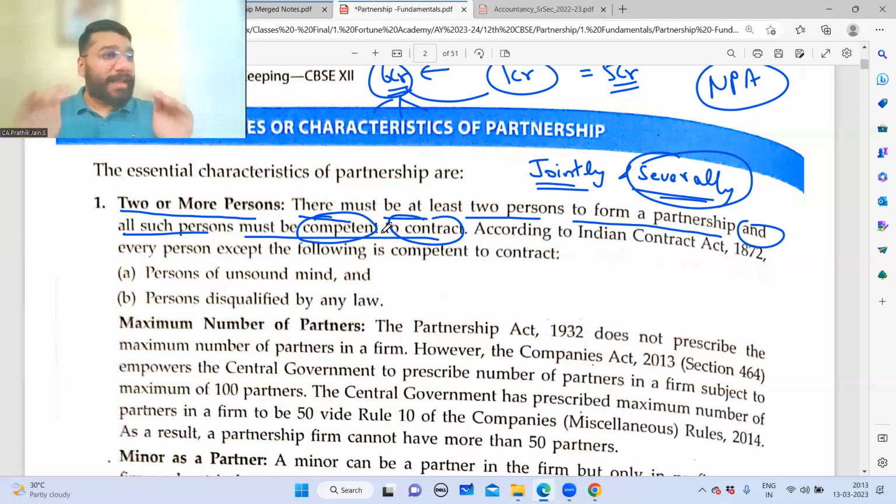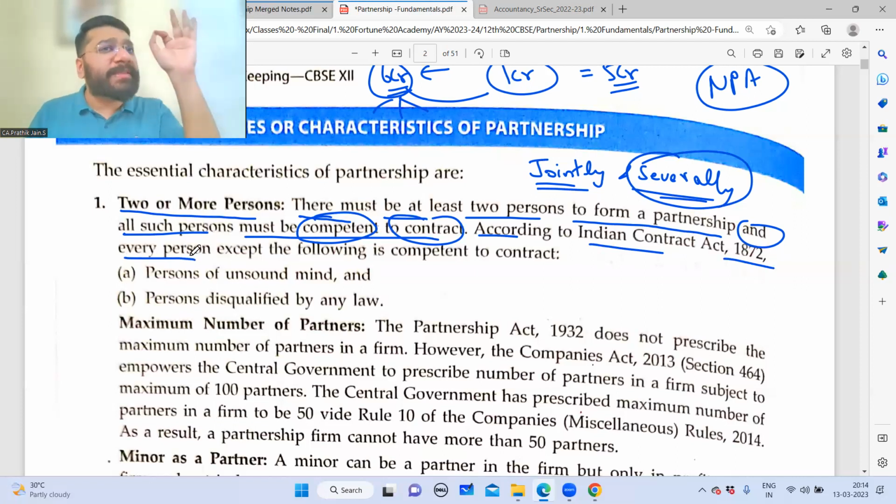So like that, in our country, there are certain people who are not competent to contract. Who says that? The Indian Contract Act. It is saying that there are a few people who cannot execute any contracts. So they should be eliminated. So the persons entering into partnership should be minimum 2, and those persons, 2, 3, 4 people, should be people who are competent to contract. According to the Indian Contract Act 1872, every person is competent to contract. Every person can execute a contract except the following 2 people.